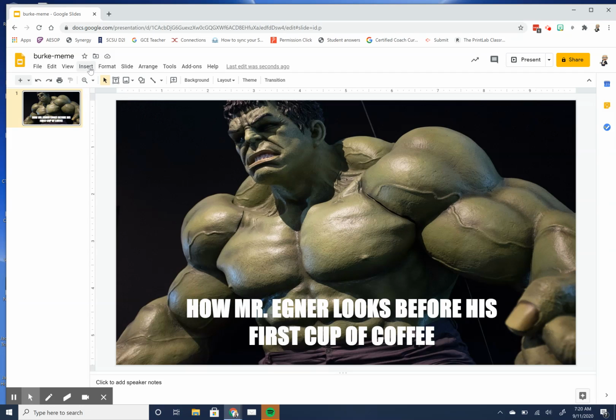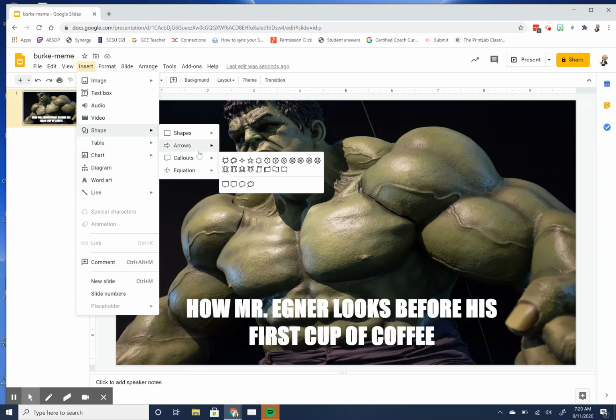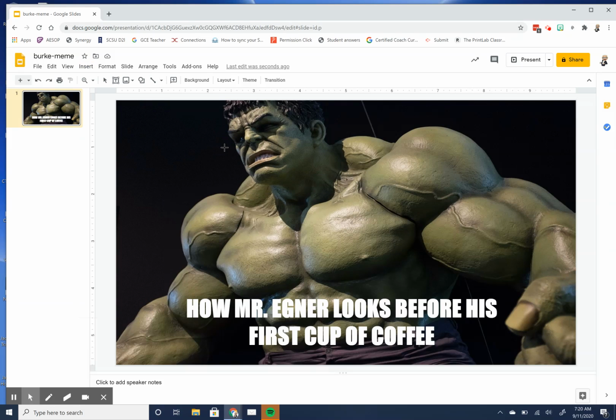You can also, if you want to, add shapes to it. Maybe there's something that you want to call attention to. I want to make sure you can see that it's the mad face, so I'm going to put the arrow right there so that you know that that's my mad face or sad face. You can add and rotate. All you're going to do is find something that you know is going to be copyrighted, and you're going to use a picture, and we're going to turn it into a meme.